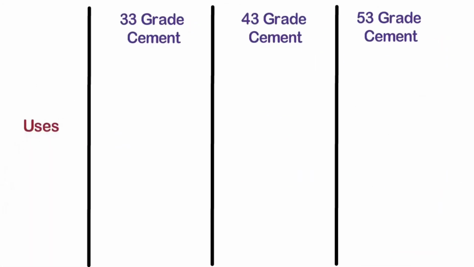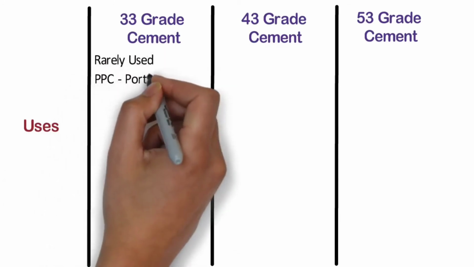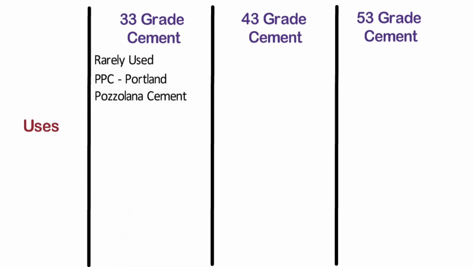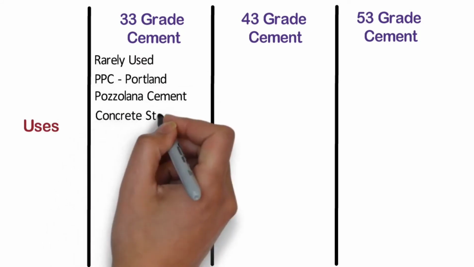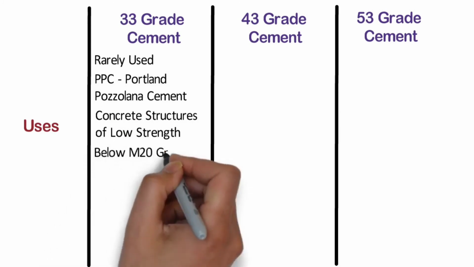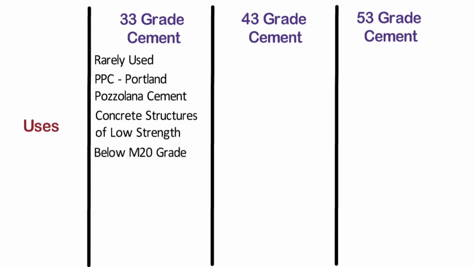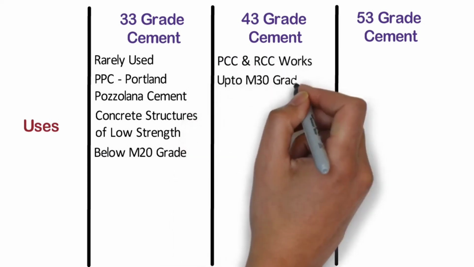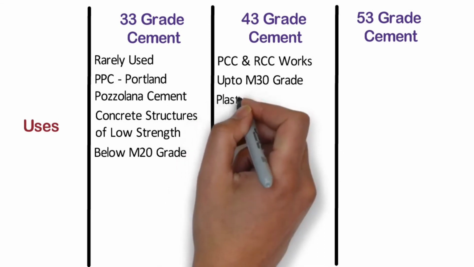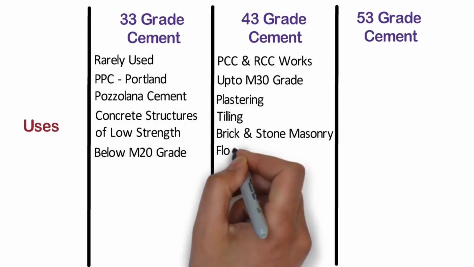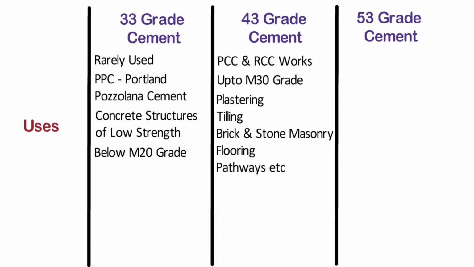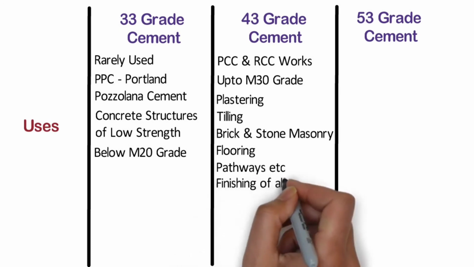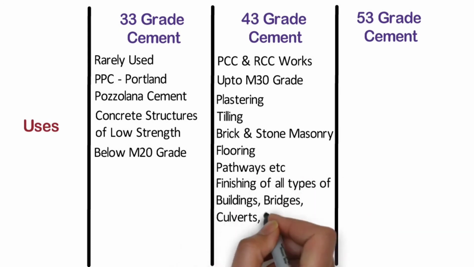Uses. Nowadays, 33 grade cement is rarely used as most of the manufacturers have shifted to PPC, which is Portland Pozzolana cement. 33 grade cement is commonly used for making concretes having low strength, such as below M20 grade concrete. 43 grade cement is used in PCC and RCC works, preferably where the grade of concrete is up to M30. Also, it is recommended for plastering, tiling, brick and stone masonry works, flooring, pathways, etc., where initial days strength is not of prime importance. It is also used in the finishing of all types of buildings, bridges, culverts, roads, water retaining structures, etc.